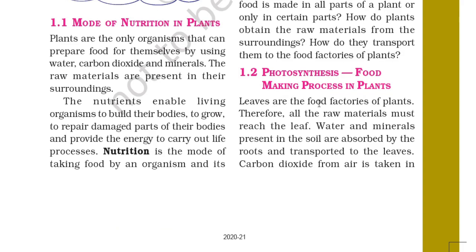Leaves are the food factories of plants. Therefore, all the raw materials must reach the leaf. Water and minerals present in the soil are absorbed by the roots and transported to the leaves. So it is clear that the nutrients in the soil are transported from the soil to the leaf.